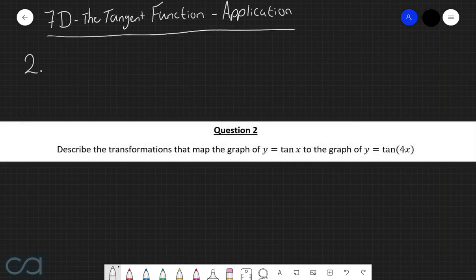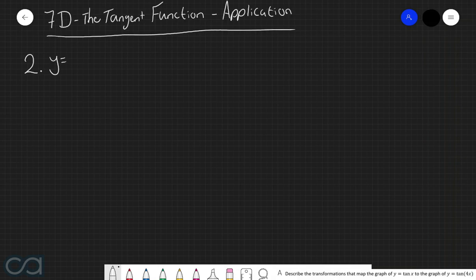Question 2. Describe the transformations that map the graph of y equals tan of x to the graph of y equals tan of 4x. So we have the function of y equals tan of 4x, and in this case we only have one transformation that we need to be concerned about, and that is the transformation caused by this 4. And so we know in this case that this transformation is going to be a horizontal dilation by a factor of 1 over 4. And so therefore the period of the graph is going to be pi over 4.